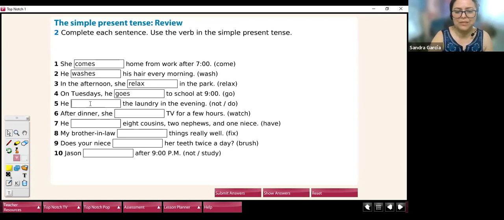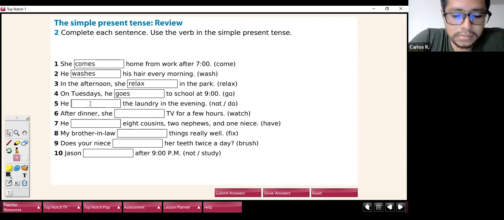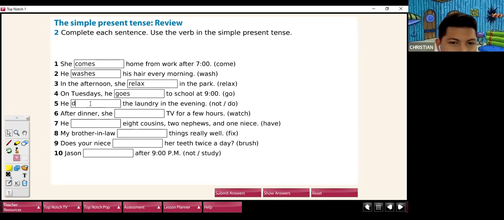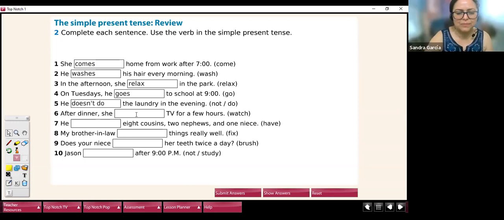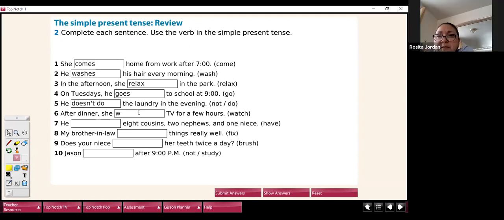Look, if this is negative. He doesn't do the laundry in the evening. Very good. Number 6, Rosita. After dinner, she watches TV for a few hours. A few hours. Very good.